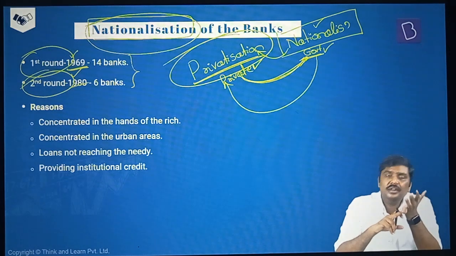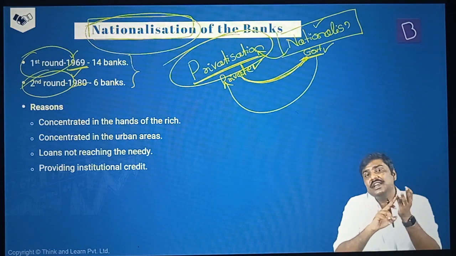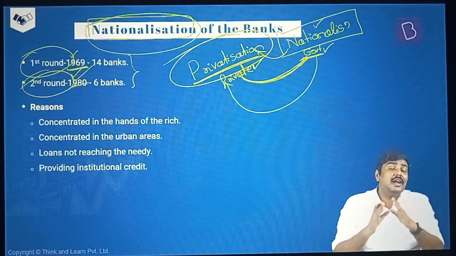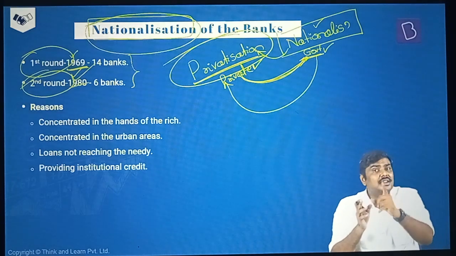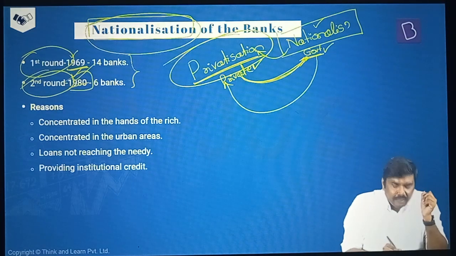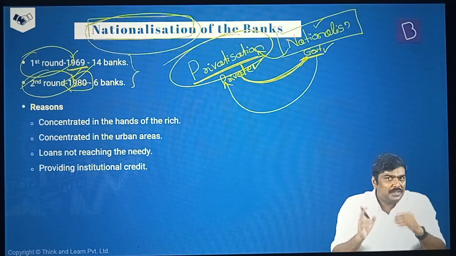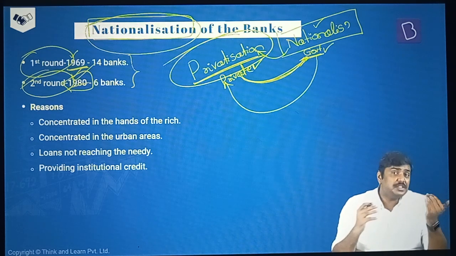The first round of nationalization of the banking sector was conducted in 1969 and the second round was conducted in the year 1980. In 1969, we identified 14 banks and went for nationalization of these banks. In 1980, we identified 6 banks and went for nationalization of these 6 banks. Now, on what basis were the 14 banks identified? On what basis were the 6 banks identified?